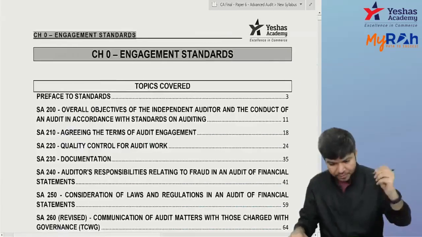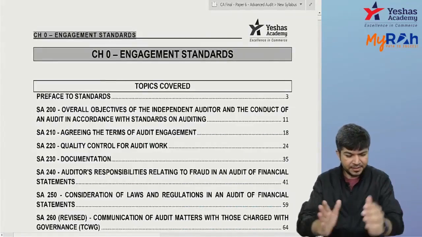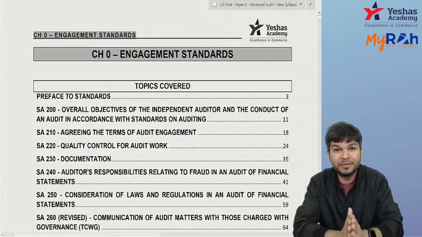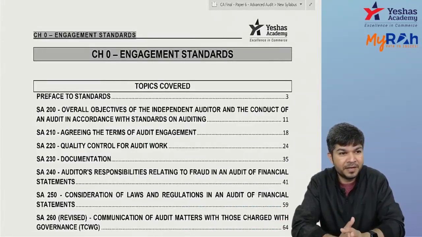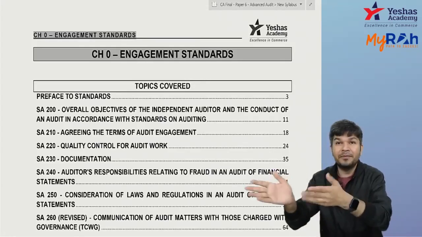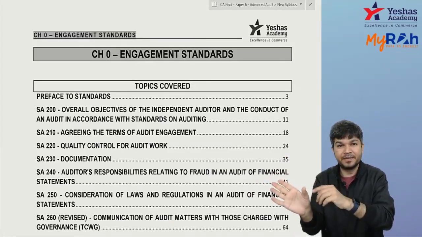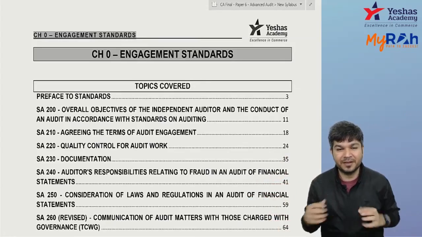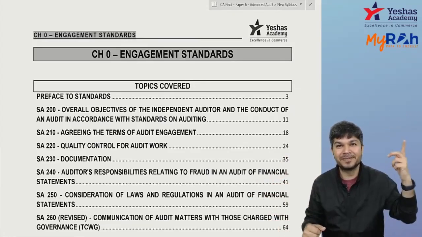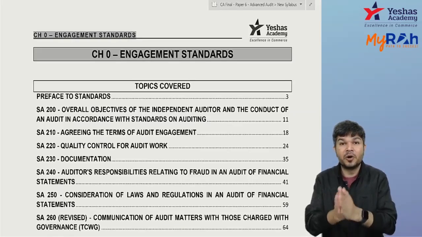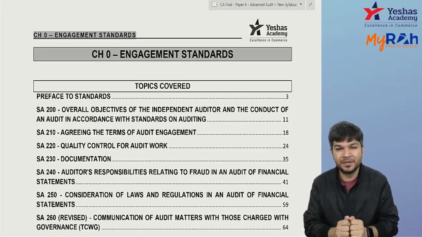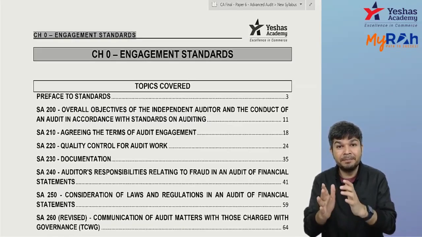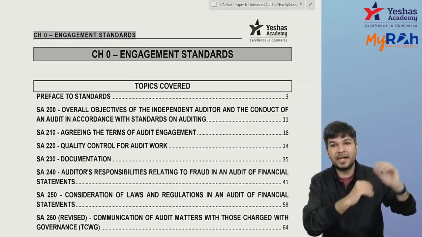Okay, now let's begin. Many of you were in the FR class. In FR we have IFRS internationally, and in India we have Ind AS. Our Ind AS are based on IFRS. In the same way, your engagement standards are based on international standards.